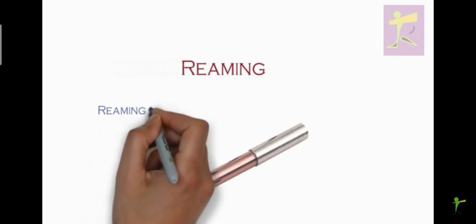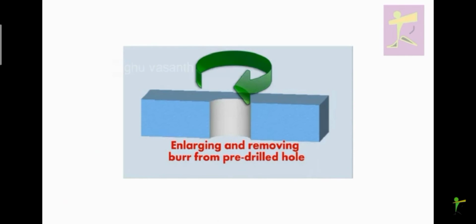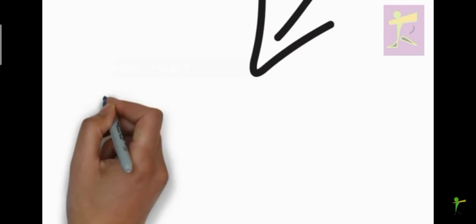Reaming. Reaming is widening a hole with a special tool. A reamer is a type of rotary cutting tool used in metal working. Reamers are designed to enlarge the size of a previously formed hole by a small amount but with a high degree of accuracy to leave smooth sides. Types of reamer.